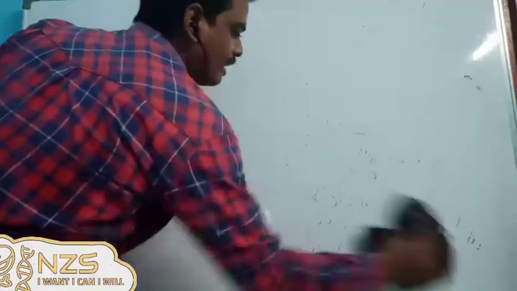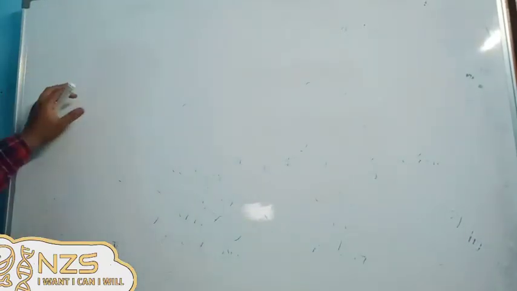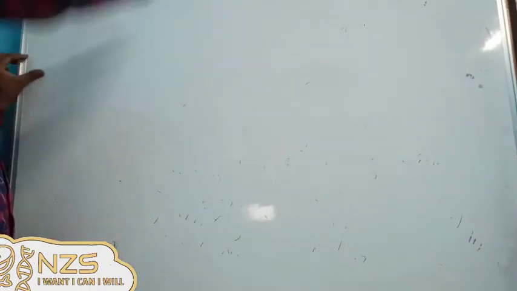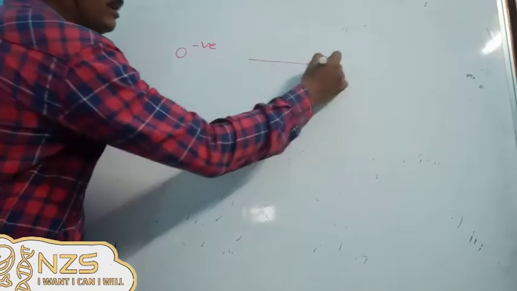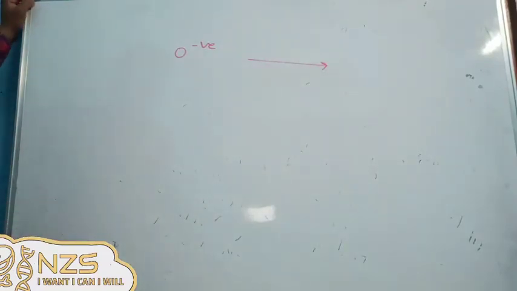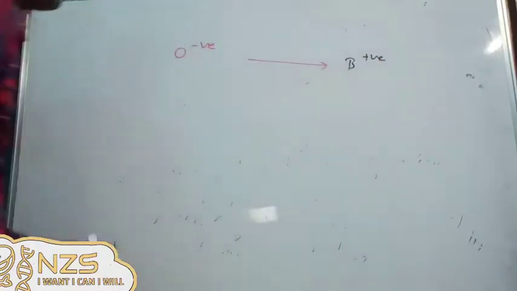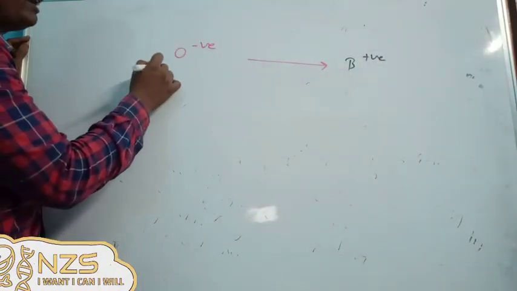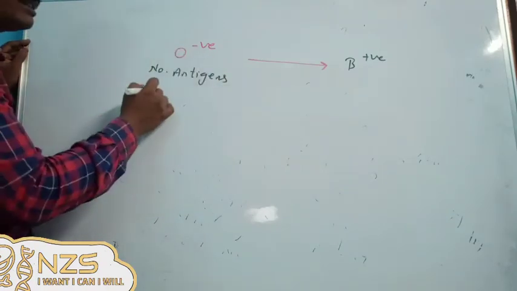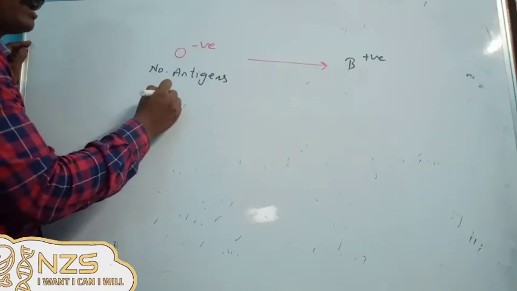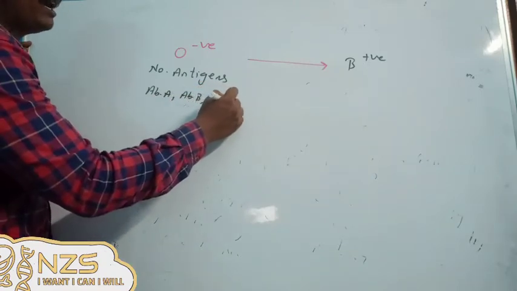So we'll take one more example and we'll try to understand that. Now think that we are trying to transfuse blood from the universal donor. So for example, I am trying to give blood from universal donor O negative to a person of B positive. Now this person is having no antigens. Now this person is having all the antibodies. He is having antibody A, antibody B, antibody RH.